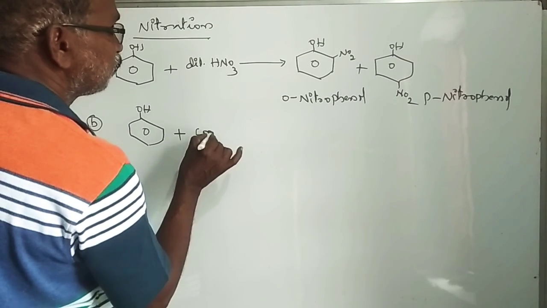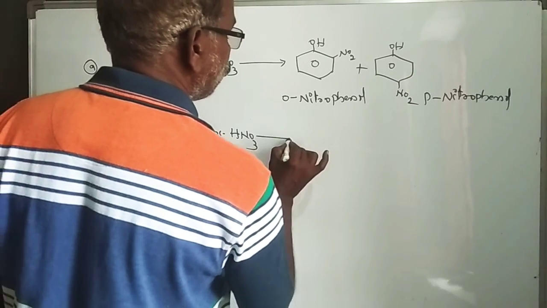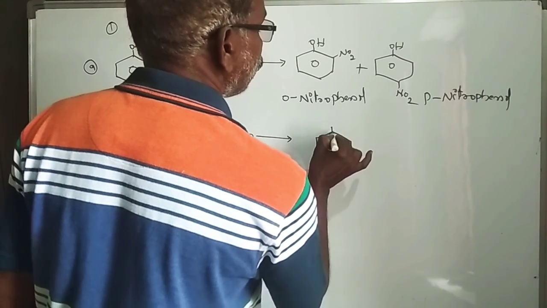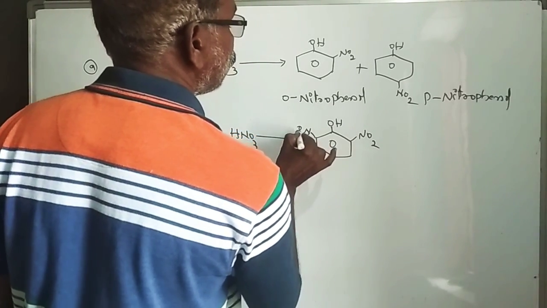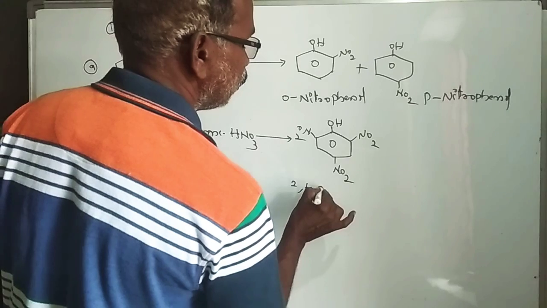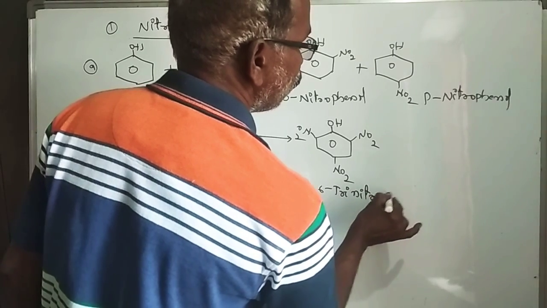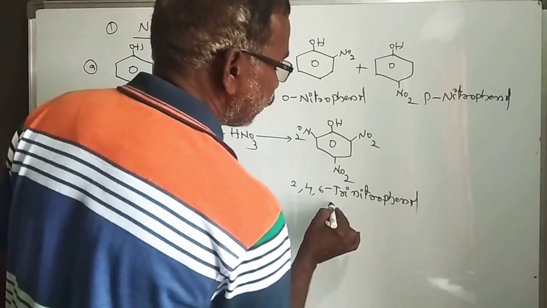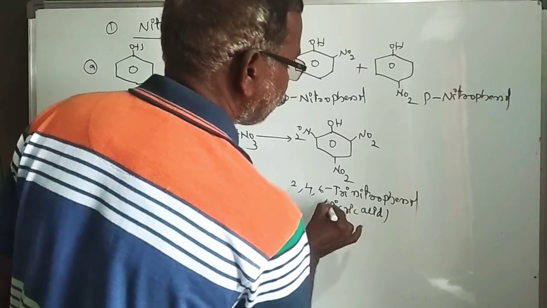With concentrated HNO3 we get trinitrophenol: OH with NO2 at each position. It is 2,4,6-trinitrophenol, also called picric acid. That is nitration.